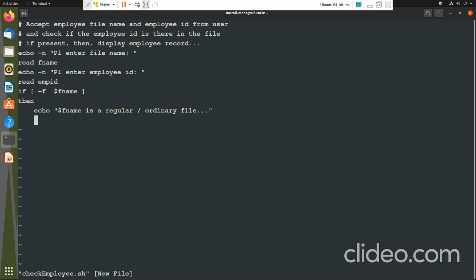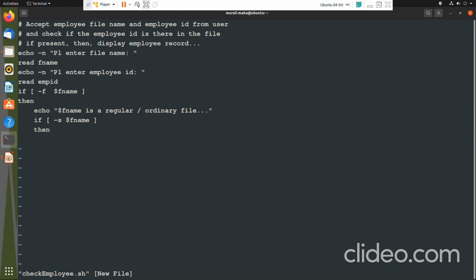If test -s. Hyphen s is a file test operator which would check if the file is a non-empty file. If test -s $fname, then if it is a regular file and if it is a non-empty file, then what will you do?